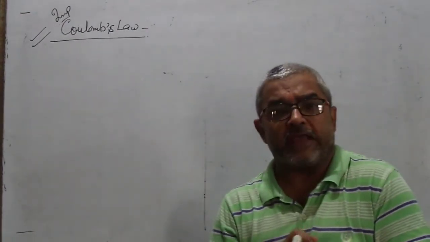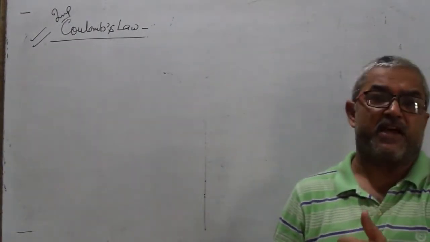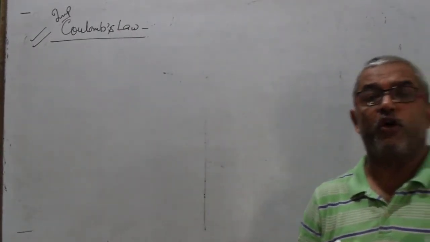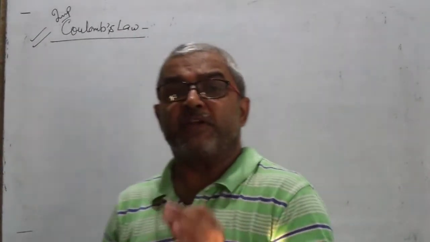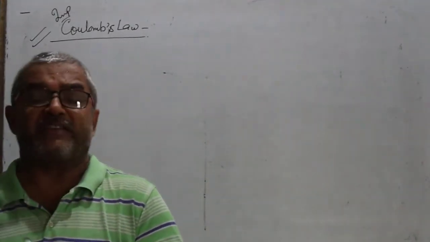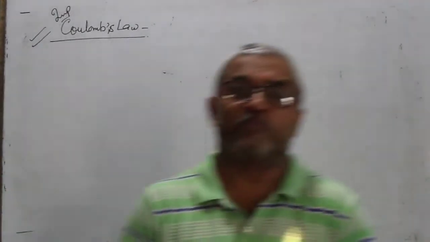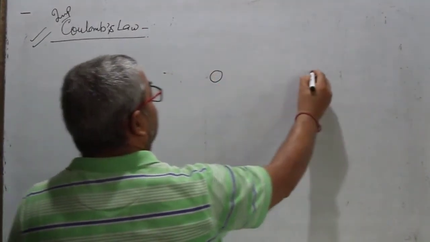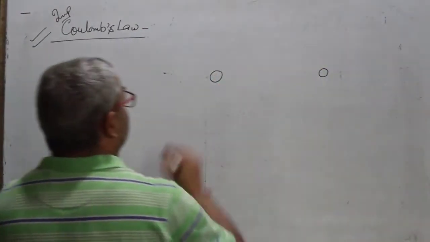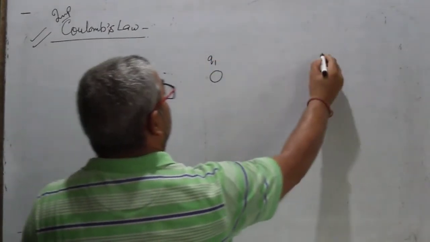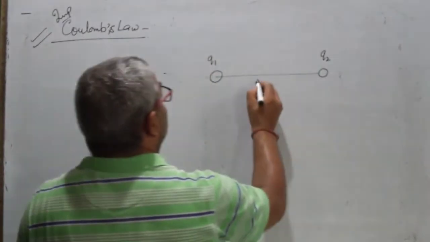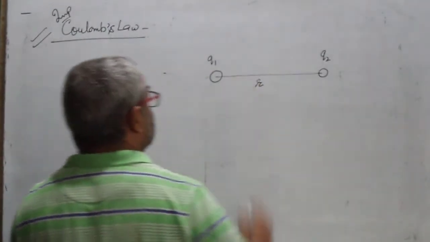Coulomb's law is applied between charges, whereas Newton's gravitation law is applied between two masses or two celestial bodies. See here, these are the two points having the Q1 charge and Q2 charge. The separation between them is small r.